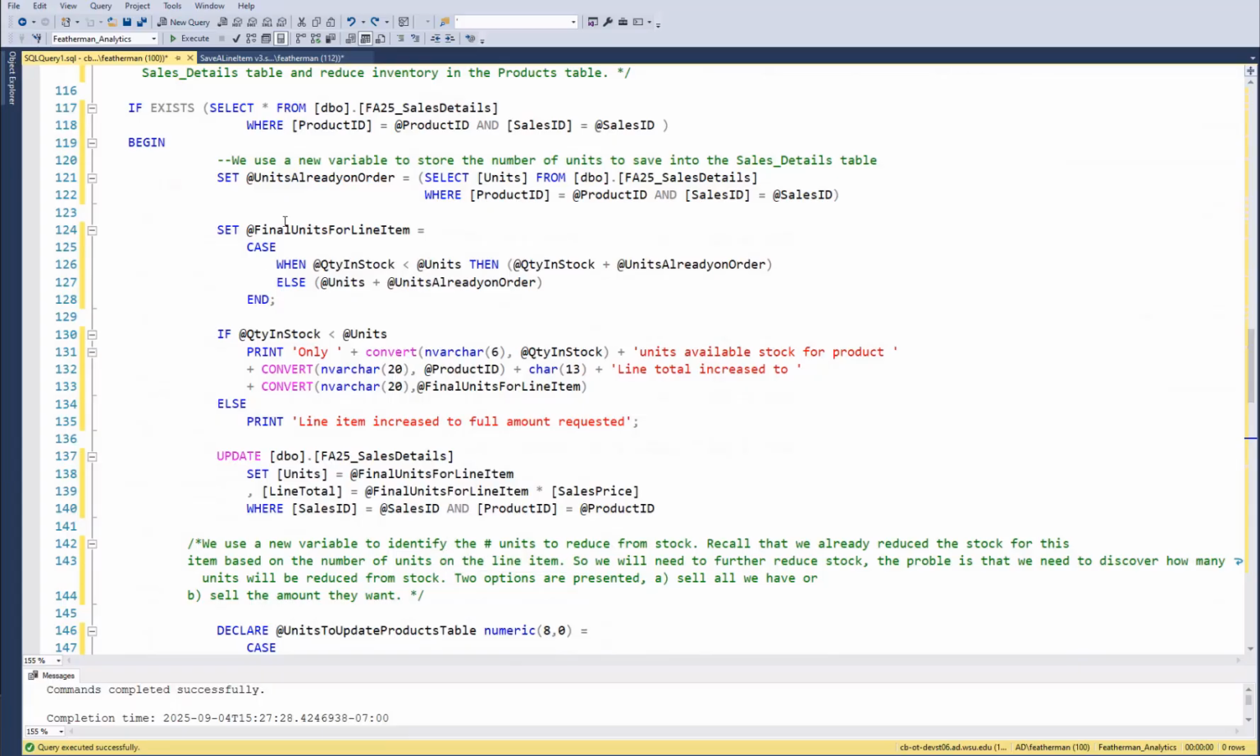All right, so if it exists, well, how many units are already on the order? And then we have to calculate, do we have enough stock? If we have enough stock, then go ahead and change the units, update it to the total number, the quantity that was, and now we're going to add the units that they want. So if there's not enough stock, then just sell what you have and add it to what's already on the invoice. Otherwise, sell them what they want.